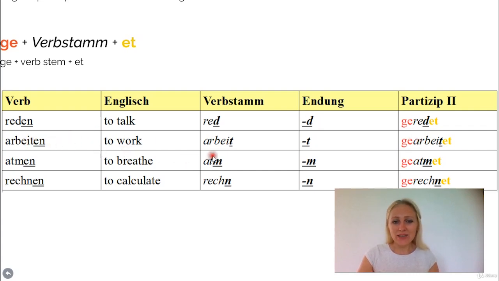Arbeiten, to work. Here the stem ends with a t, as you see. So it also becomes gearbeitet. Okay. Atmen means to breathe. Here the stem ends with an m, so you have to say geatmet. Rechnen, to calculate, becomes gerechnet, because it ends with an n. So please keep this rule in mind.